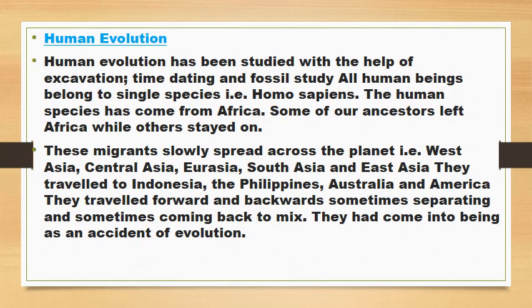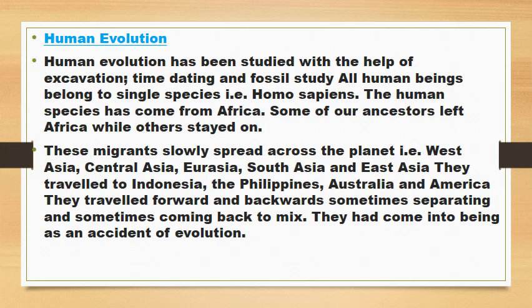Human evolution. Human evolution has been studied with the help of excavation, time dating and fossil study. All human beings belong to a single species, Homo sapiens. The human species has come from Africa. Some of our ancestors left Africa while others stayed on. These migrants slowly spread across the planet.